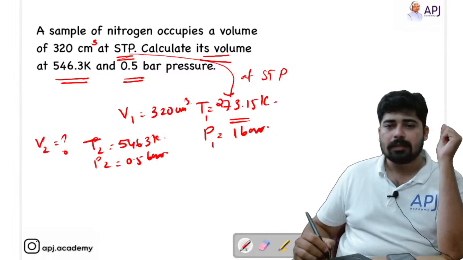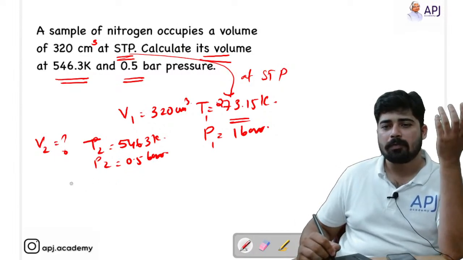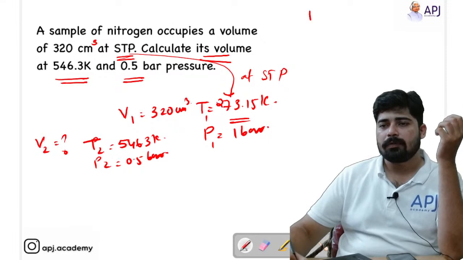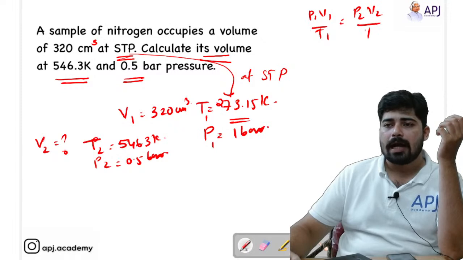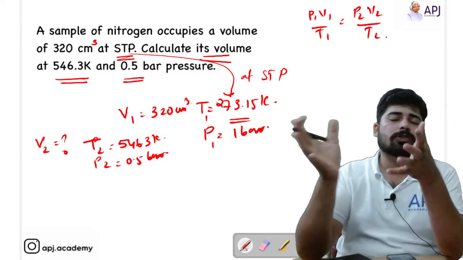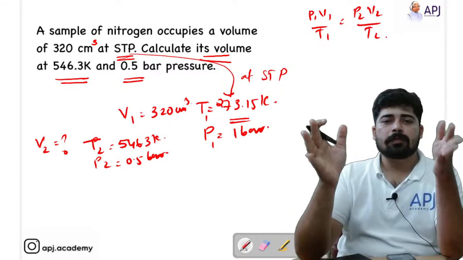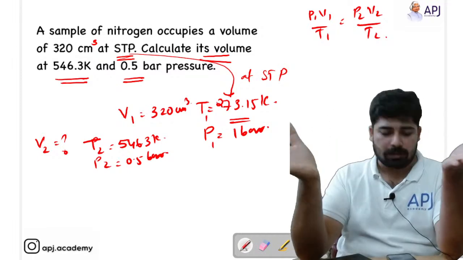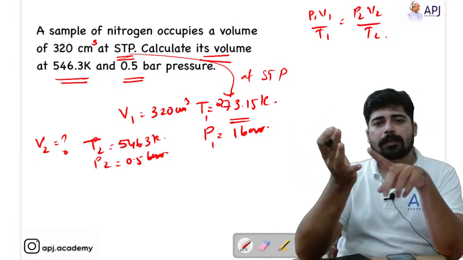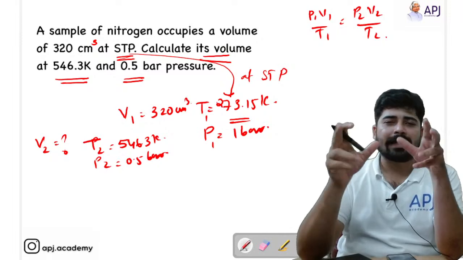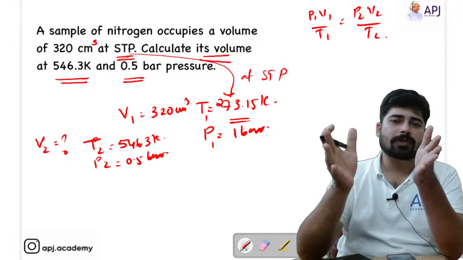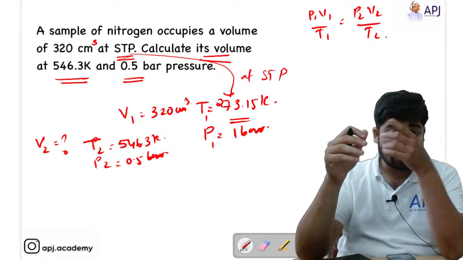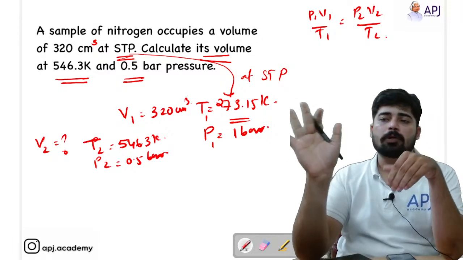This is what is given. So directly apply the formula here: P1 V1 by T1 is equal to P2 V2 by T2. And if you are thinking when to use this formula, if pressure, volume and temperature are variables, if none of these values are constant, you can use the combined gas law, that is PV by T equal to constant.